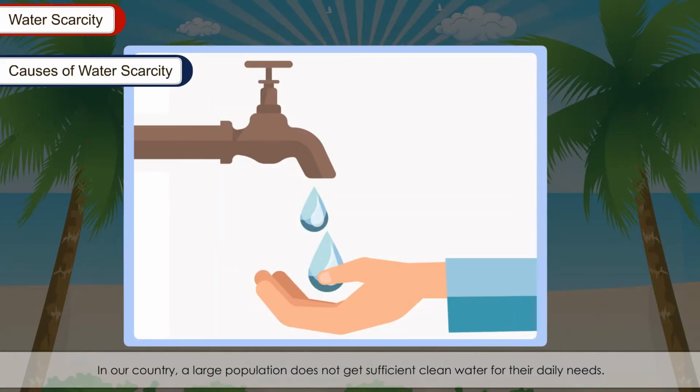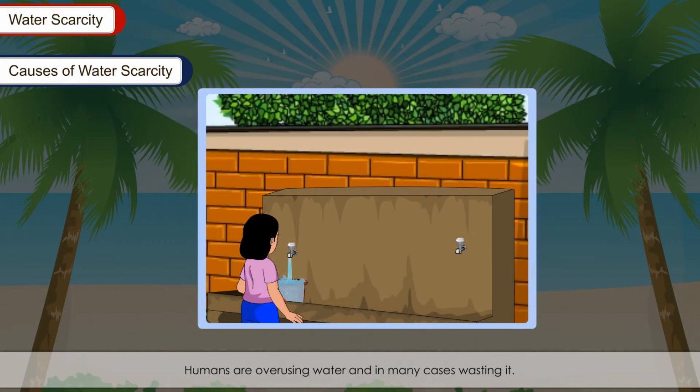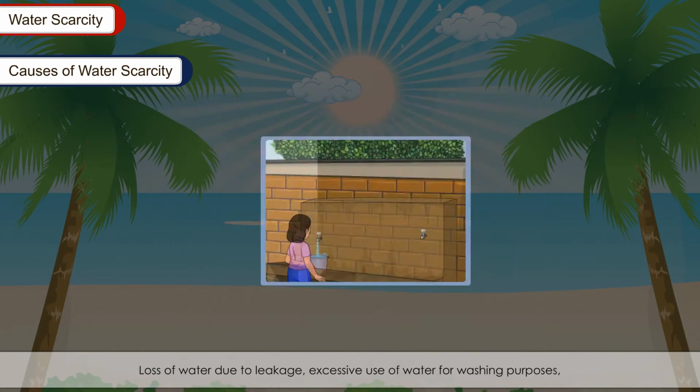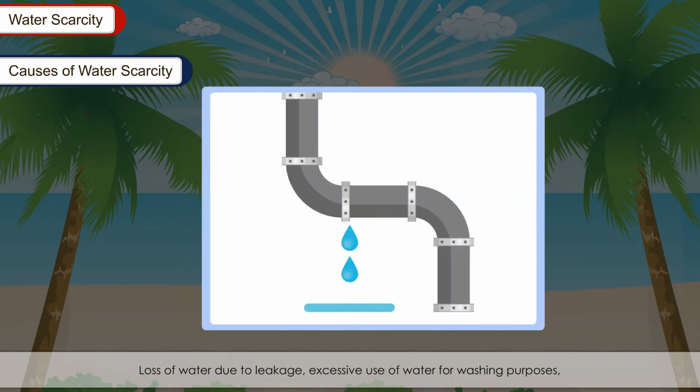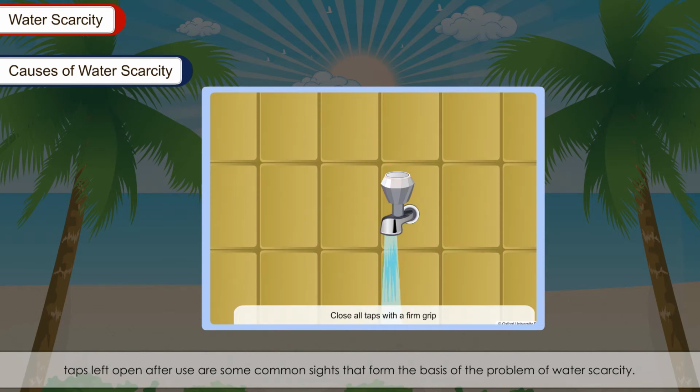Causes of water scarcity. The water scarcity is mostly man-made due to excess population growth and mismanagement of water resources. Some of the major reasons for water scarcity are: humans are overusing water in many cases, wasting it. Loss of water due to leakage, excessive use of water for washing purposes, taps left open after use are some common sites that form the basis of the problem of water scarcity.